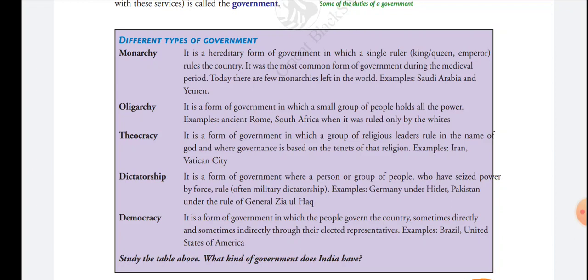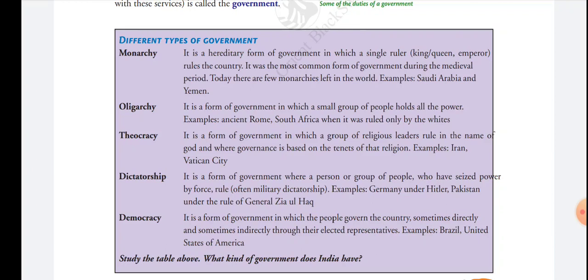The next one is democracy. In this form of government, the people govern the country. How do the people govern the country? The people elect their representatives to govern the country.